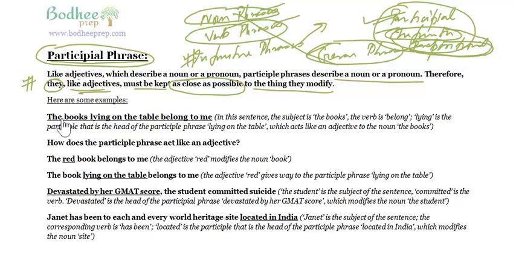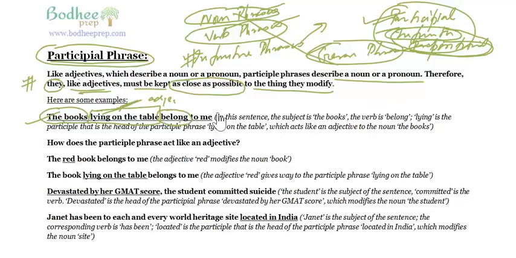So look at this. The books lying on the table belong to me. The books is the main idea, the subject of the sentence, and the verb is belong. Lying is not a verb. Please understand this. We have been trying to understand participle, gerund, and verbs so that we are clear with this. The books belong to me. And what are the books? Which kind of books? The books lying on the table. So this becomes basically a kind of adjective.